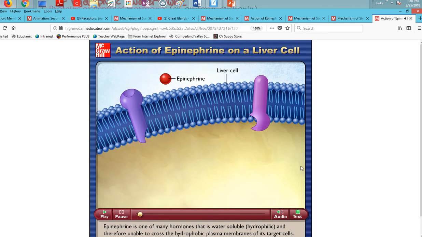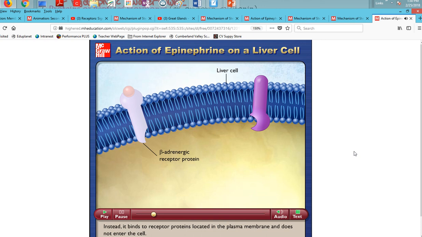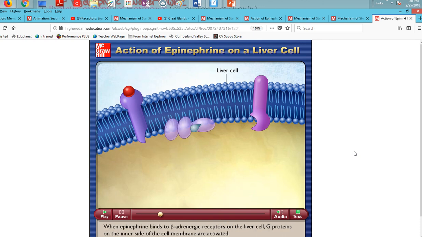Epinephrine is one of many hormones that is water-soluble, hydrophilic, and therefore unable to cross the hydrophobic plasma membranes of its target cells. Instead, it binds to receptor proteins located in the plasma membrane and does not enter the cell. When epinephrine binds to beta-adrenergic receptors on the liver cell, G proteins on the inner side of the cell membrane are activated.